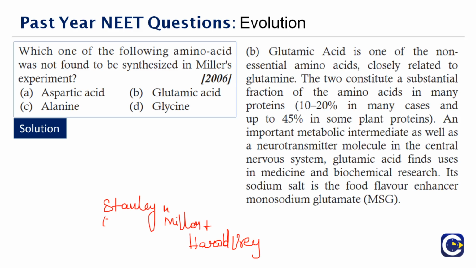Glutamic acid is one of the non-essential amino acids closely related to glutamine. The two constitute a substantial fraction of the amino acids in many proteins, so you have 10 to 20% in many cases and up to 45% in some plant proteins. It is an important metabolic intermediate as well as a neurotransmitter molecule in the central nervous system. Glutamic acid finds uses in medicine and biochemical research. So the one which is not synthesized in the Miller-Urey experiment is option B, glutamic acid.